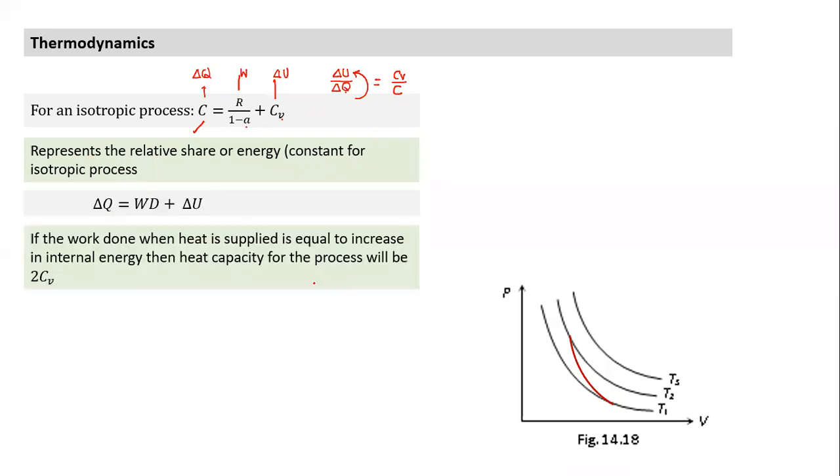Okay, let's take a question. Suppose I make this statement about a particular process: work done is equal to the increase in internal energy when heat is supplied. Then the heat capacity of the process is equal to 2 CV. All of you, do you understand this statement? When heat is supplied, there's a change in internal energy, and there's also some work done. If work done is equal to the increase in internal energy, then the heat capacity for the process will be equal to 2 CV. Can someone justify this statement?